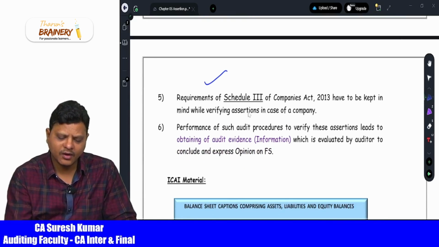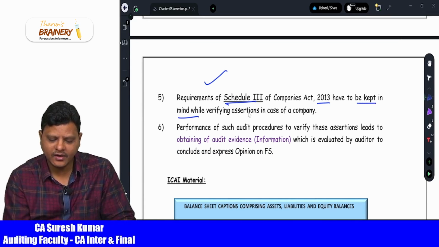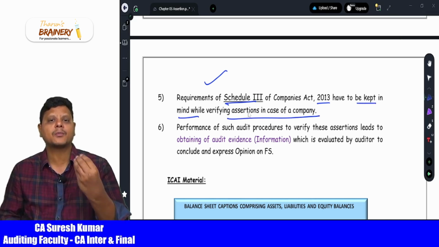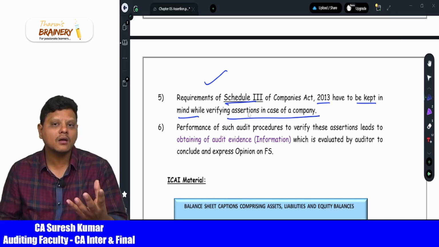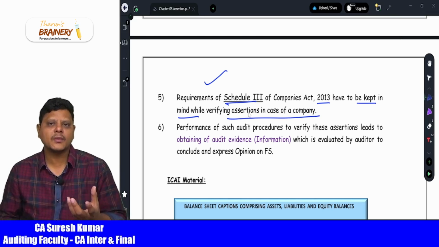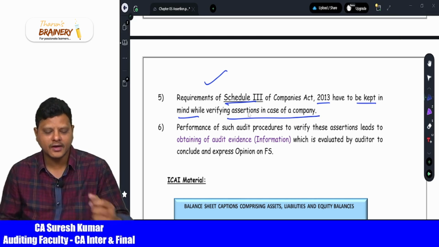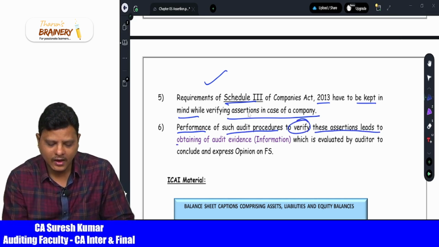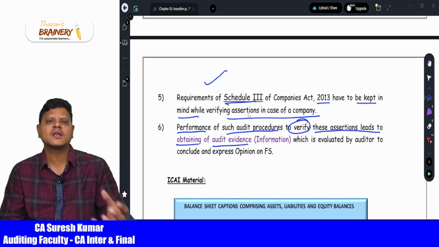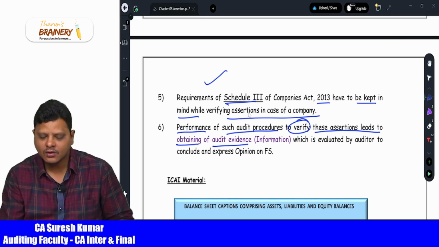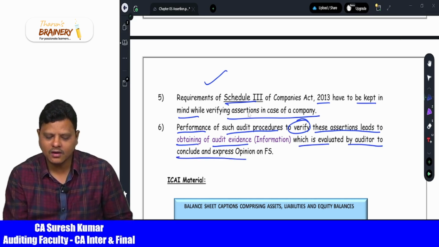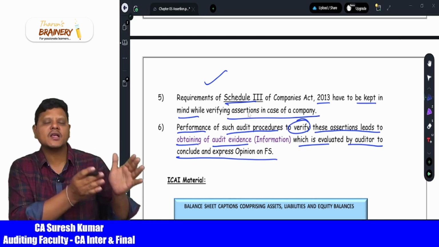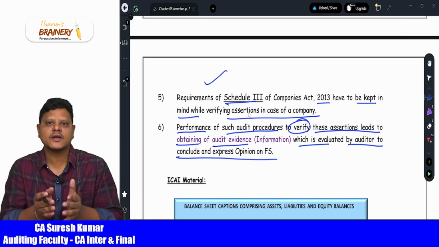Now the requirements of Schedule 3 of the Companies Act have to be kept in mind while verifying the assertions of companies. Management is giving their own assertions. Whether the management assertions are proper, whether they are as per law or not, the auditor should examine, and once the auditor has examined, he can form the opinion based on the information obtained. Performance of such audit procedures to verify these assertions leads to obtaining audit evidence. What is the meaning of audit evidence? Information collected from the management, which is evaluated by the auditor, and finally a conclusion is given in the form of an opinion on whether the management assertions are proper or improper, as per law or not.